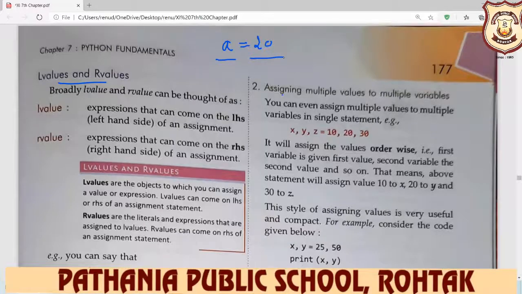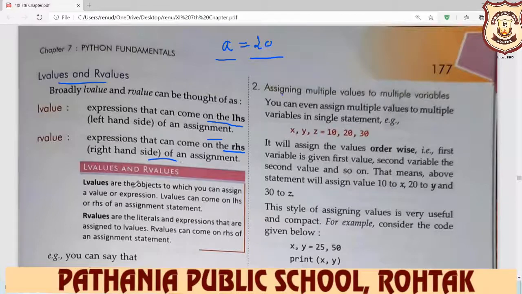On the left side almost every time your variable names are there, but on your right side always your values are there. So an L value is an expression that can come on the left hand side of an assignment, and R value means the right hand side of an assignment.